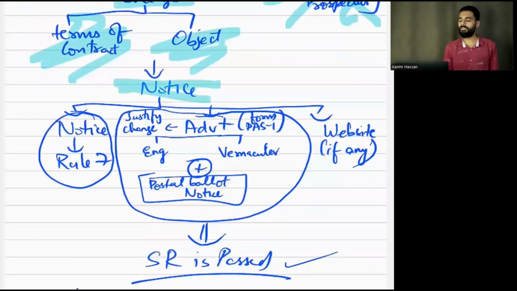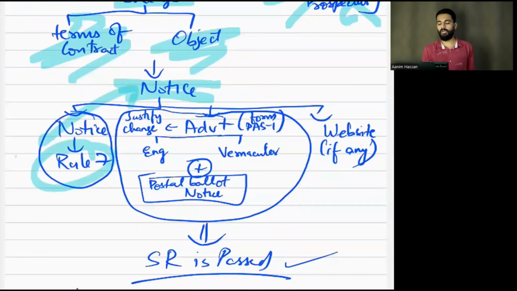And what will they do? First, they will give a notice to the shareholders, an individual notice. We have seen in Rule 7 what the details are. Next, they will give an advertisement in form PAS-1, one in an English newspaper and another in a vernacular newspaper, where the registered office is situated.